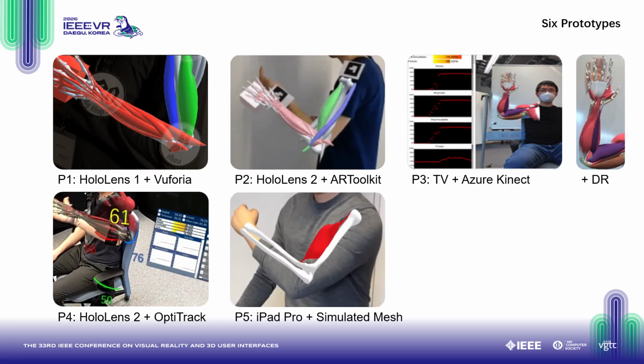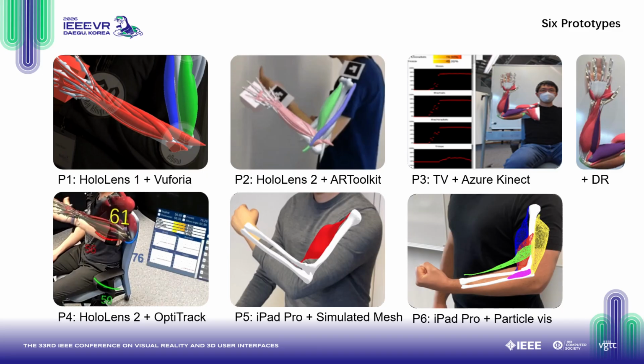When it came to prototype 5, the establishment of the iPad Pro with LiDAR sensor and M1 chip make it possible to run motion capture, biomechanical simulation, and visualization in one mobile device. So we dynamically render the arm geometry based on the simulation, which looked much more realistic. For prototype 6, we had more muscles, and we designed particle visualization to reduce computing cost and the terrifying feeling about raw flesh.